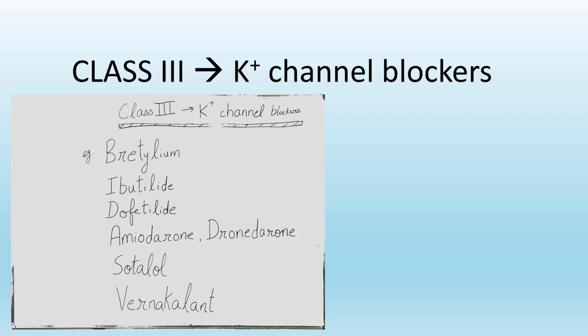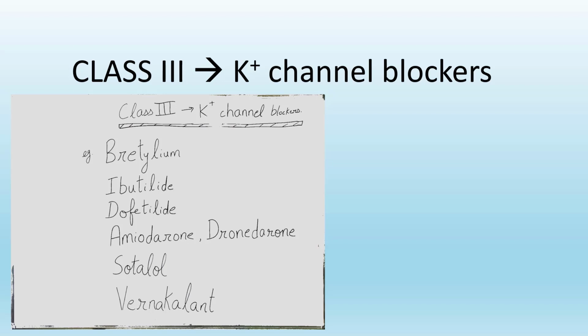Uses of beta blocker, we have already studied. Beta blockers are the drug of choice for rate control in case of atrial fibrillation and atrial flutter. Beta blockers are the drug of choice for idiopathic ventricular tachycardia. And beta blockers are the drug of choice for long-term management of congenital long QT syndrome. Now drug interaction of beta blocker: beta blocker should not be given with verapamil.